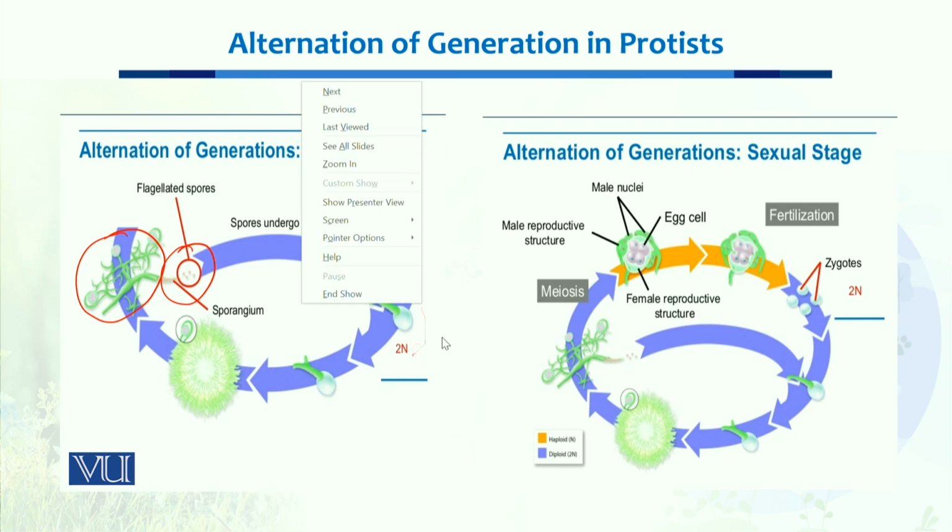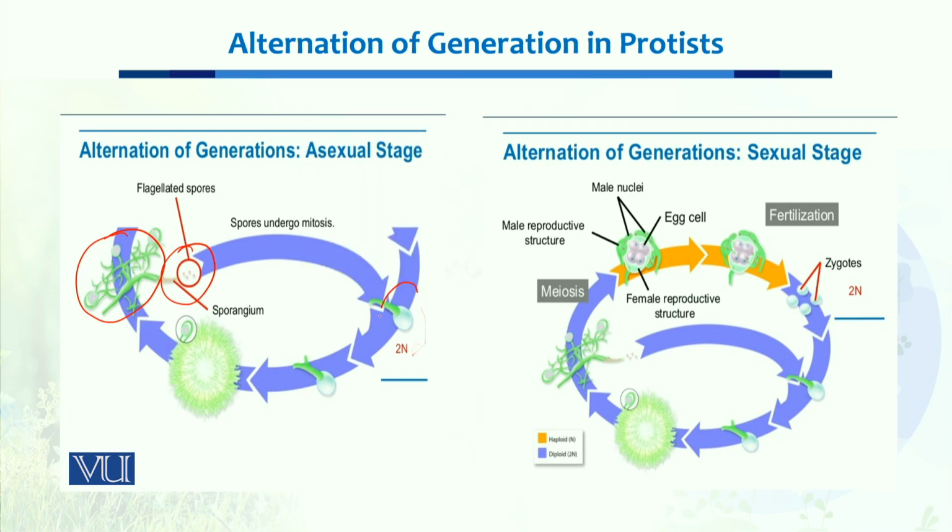You can see that it's a diploid organism, and each of the spores, which are in the diploid stage, produces a normal algal organism.